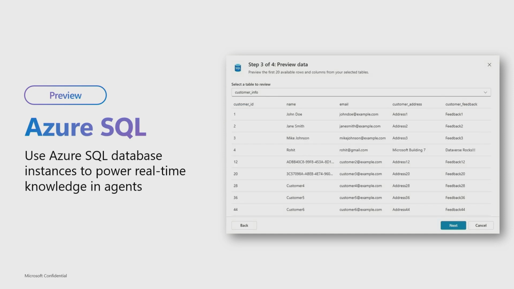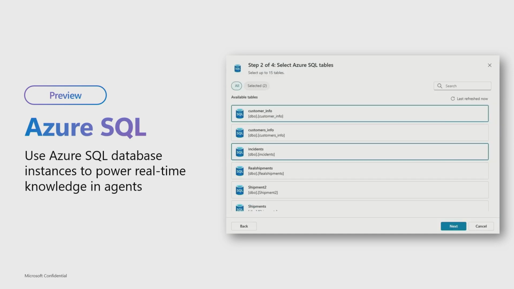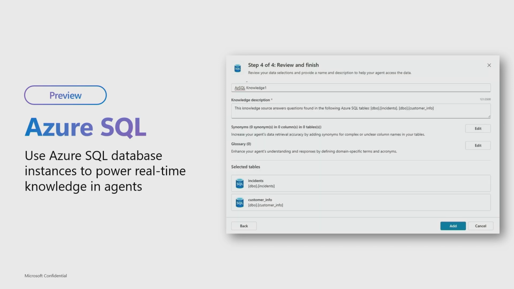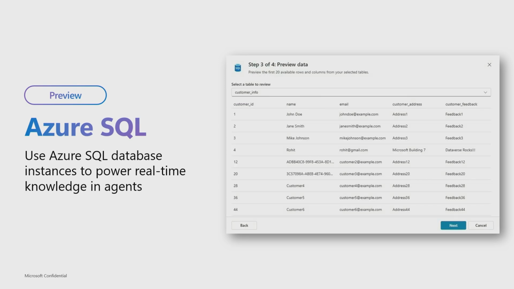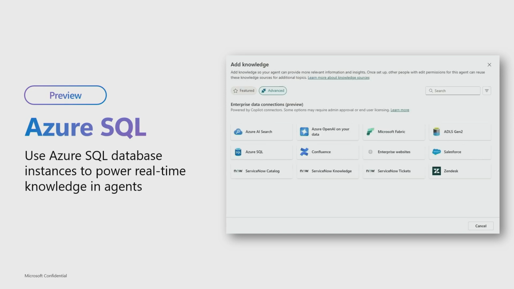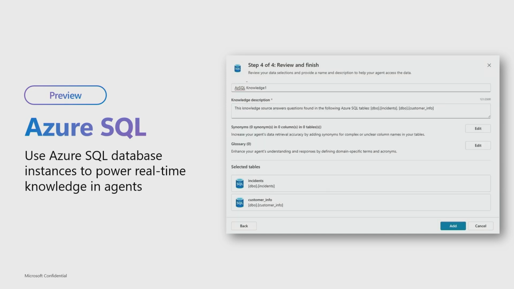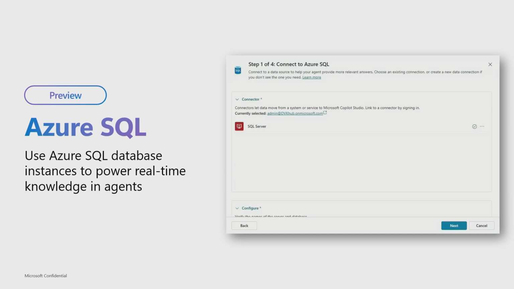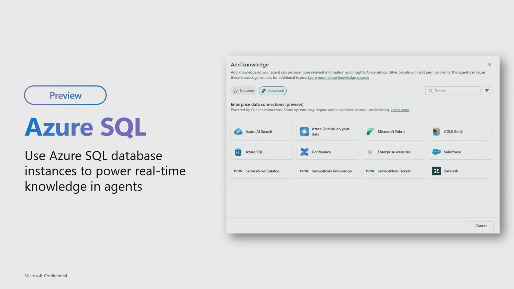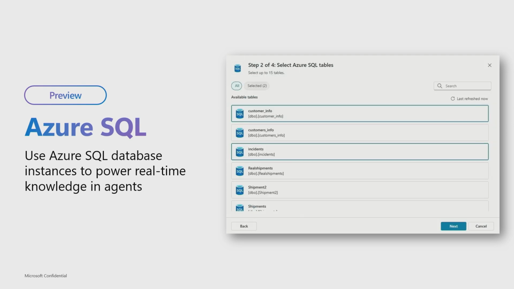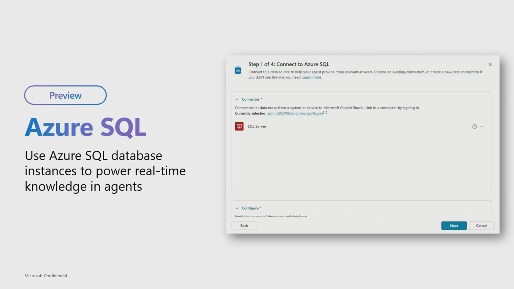If you are using Azure SQL in your organization, you will be able to add that also as knowledge to your agent. And similar to the experience that you saw with Dataverse and Salesforce, you can seamlessly connect to different databases within your Azure SQL instance, select the tables, get a preview of the data, add synonyms and glossary, and do all of those things that you saw with Dataverse directly through Azure SQL.